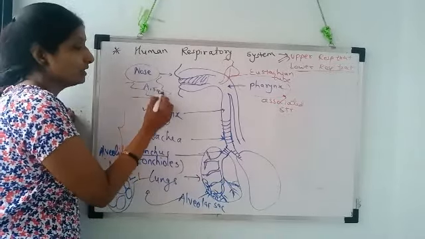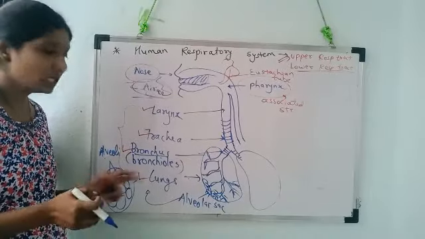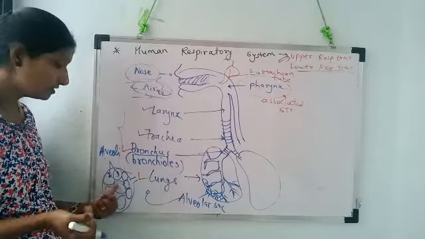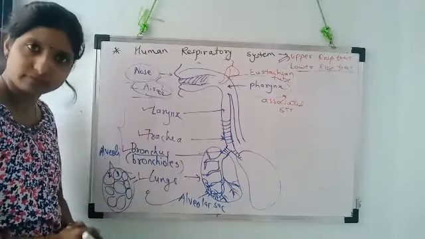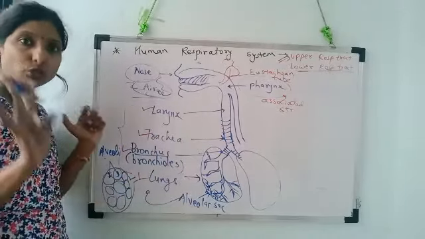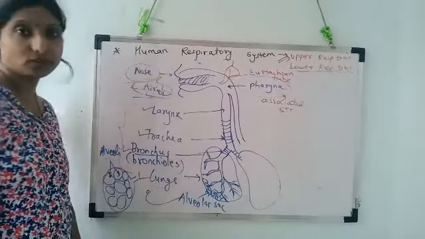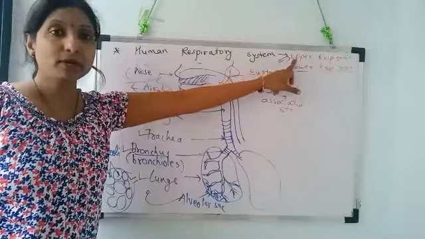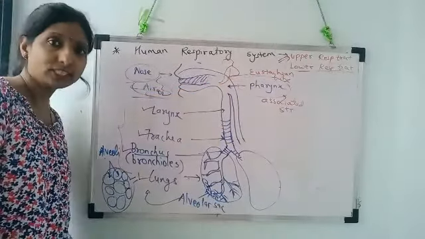The process of breathing is possible because of the alveoli, and all the others help in it. Understood? So when we study the human respiratory system in detail, first we will study the upper respiratory tract and then the lower respiratory tract.